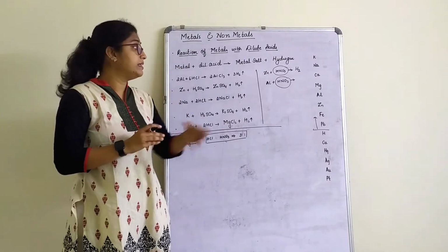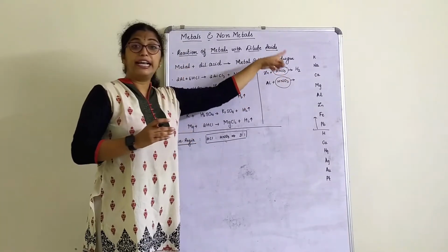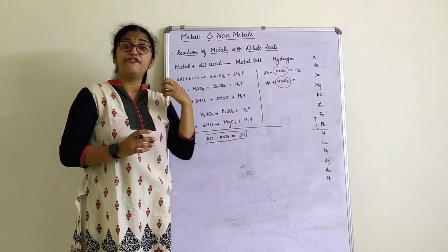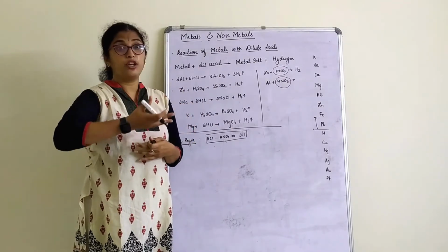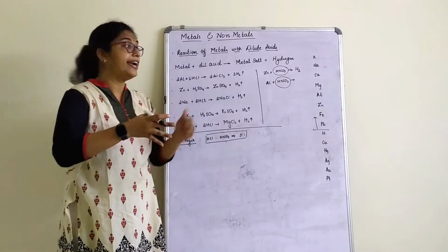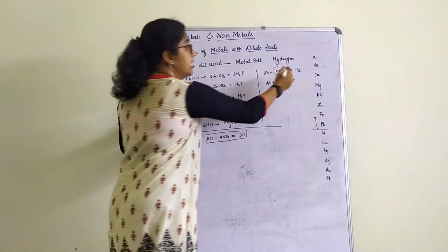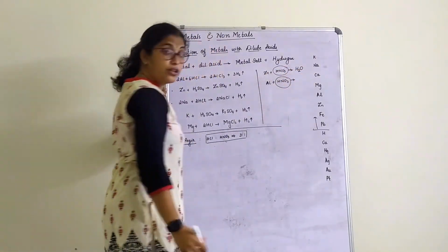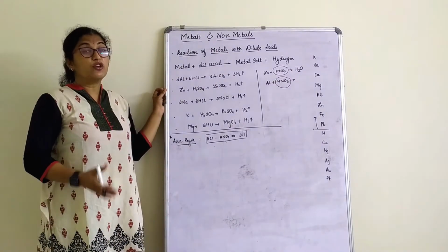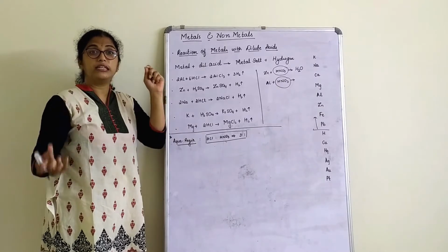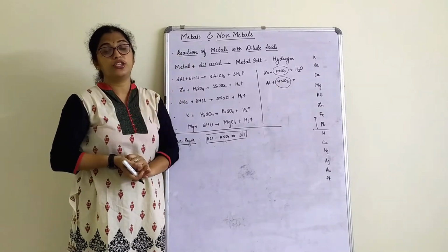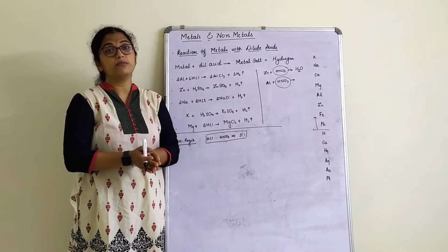But since HNO3, nitric acid, is a very strong oxidizing agent, and oxidizing means supply of oxygen, it will provide oxygen to the hydrogen and make it water. That is why hydrogen gas is not liberated. It will liberate hydrogen, but immediately it will supply oxygen to it, so that combines and becomes water.